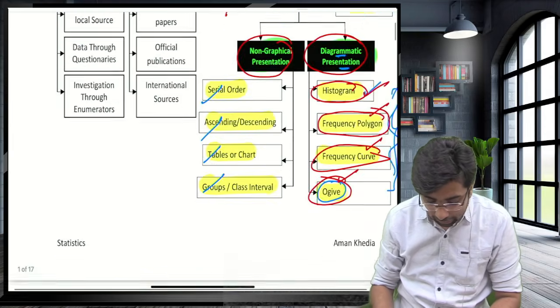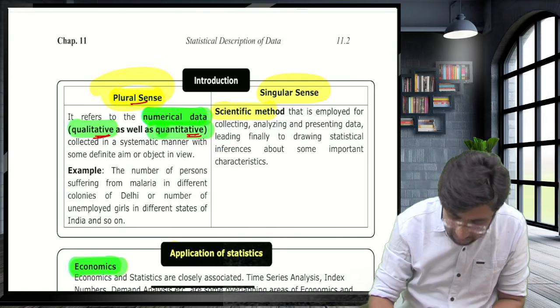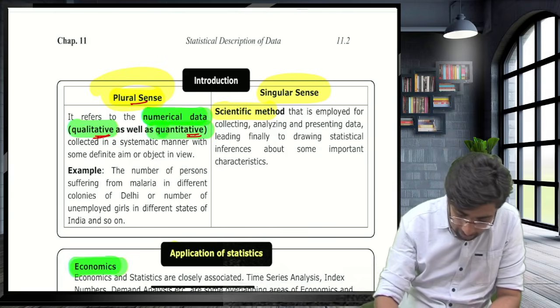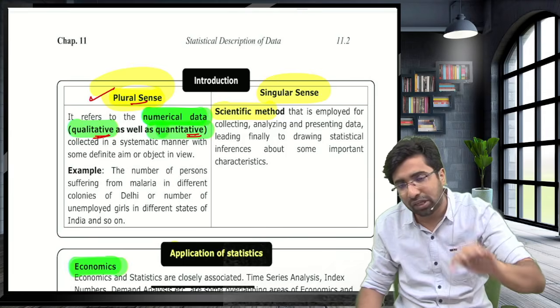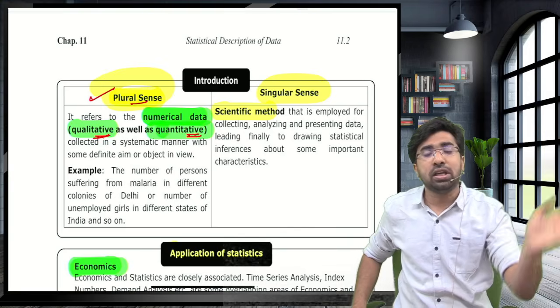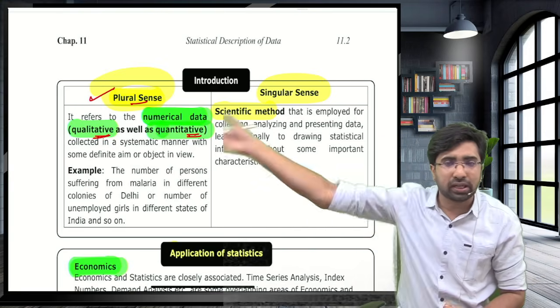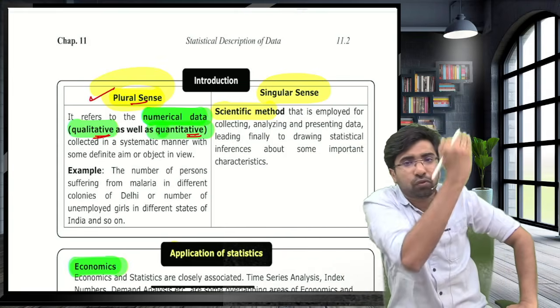But if the definition comes in the plural sense, guys, it comprises both qualitative as well as quantitative aspects. That's why students used to get confused. So guys, if the definition part comes, yes, but if they ask for the limitation, yes, this is also a limitation, that they don't give focus to quality. Their focus is on quantity. They don't give much focus on quality. They assign values to that quality and get their answer. Again, they are converting it into quantity. Then what's the use of quality? No use.